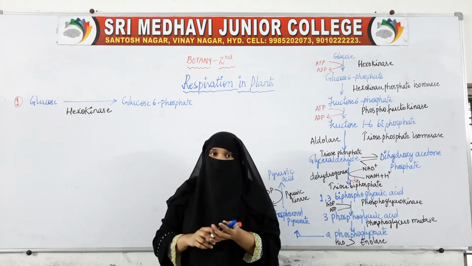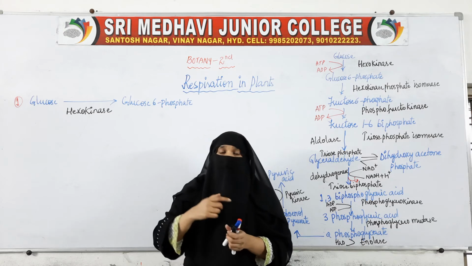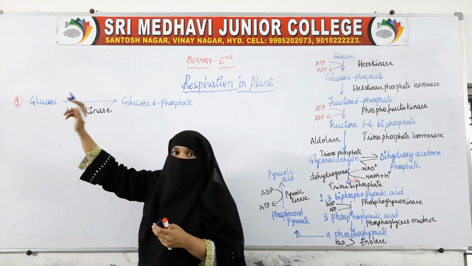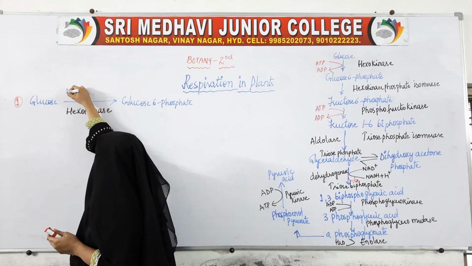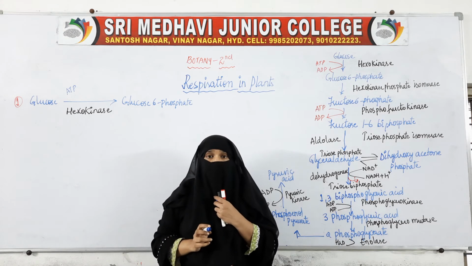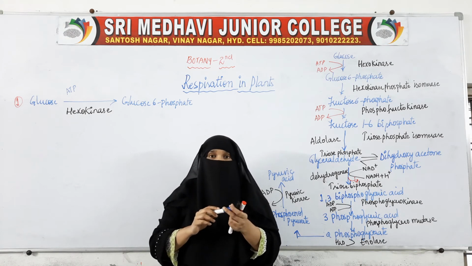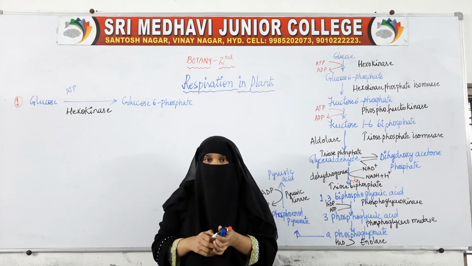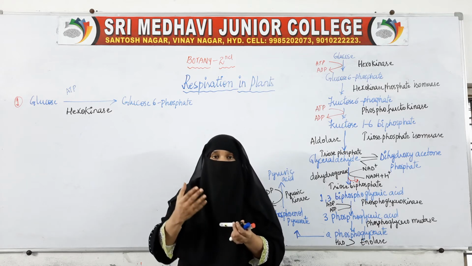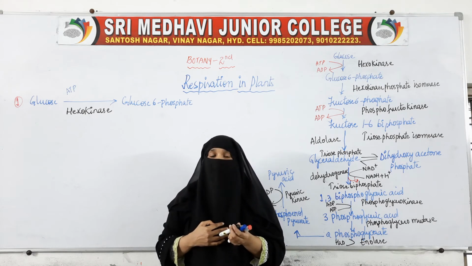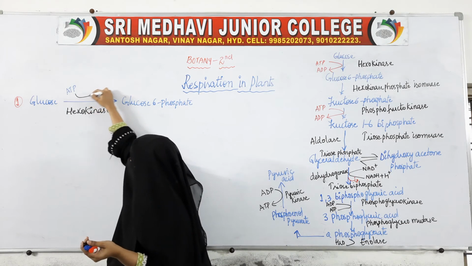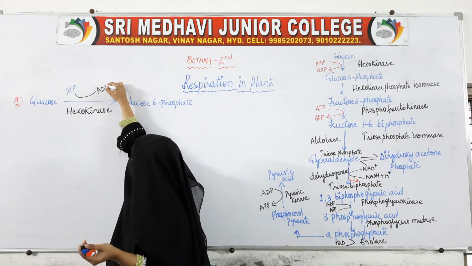Okay, so now what is happening apart from this enzyme? Another thing which is happening here is that energy is required. ATP is an energy rich molecule. So here, by taking the energy from ATP, or the phosphate, because energy is stored in the phosphate, by taking the phosphate from ATP, ATP is changed to ADP.